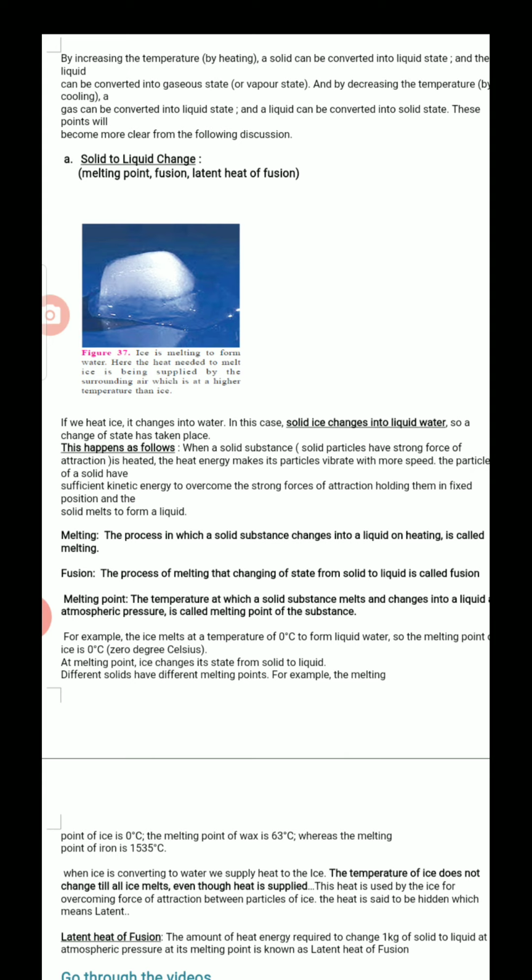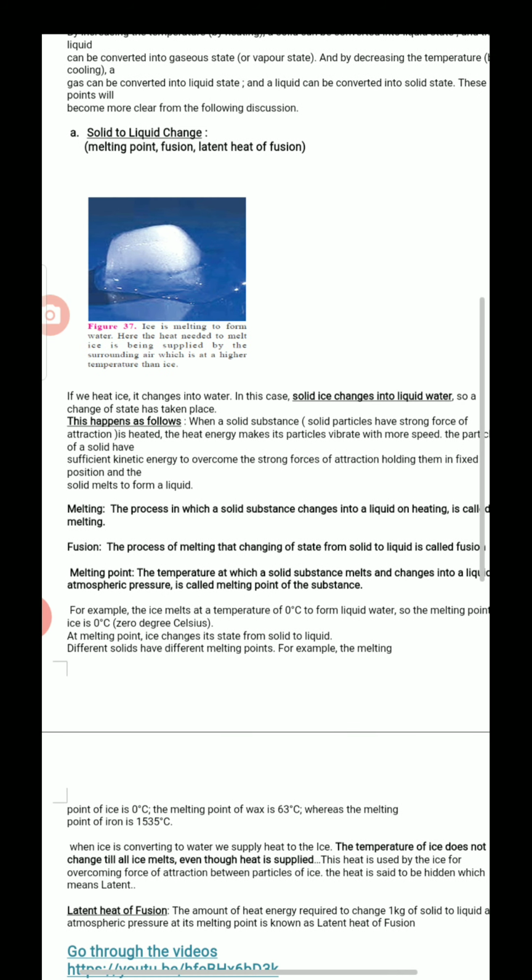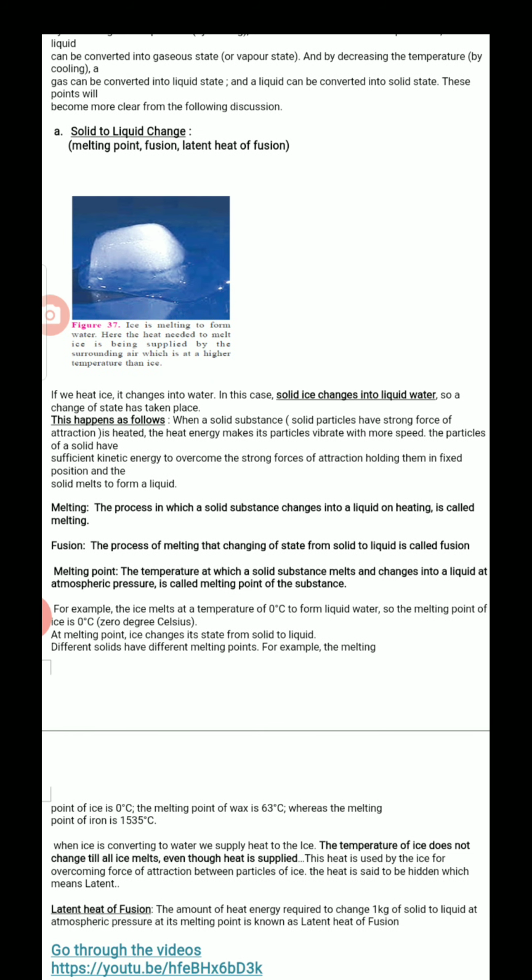Now, melting happened. Melting means the process in which a solid substance changes to liquid on heating. Very simple. Melting point, we will discuss afterwards. Fusion means the process of changing state from solid to liquid by melting. Melting and fusion are almost the same. Melting means a process in which a solid substance changes to liquid on heating.